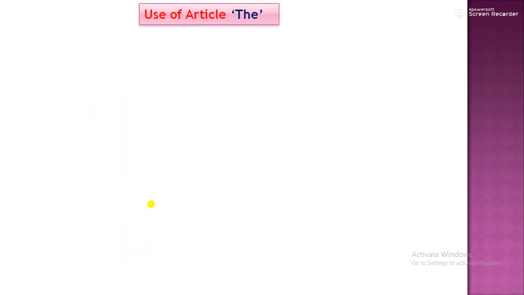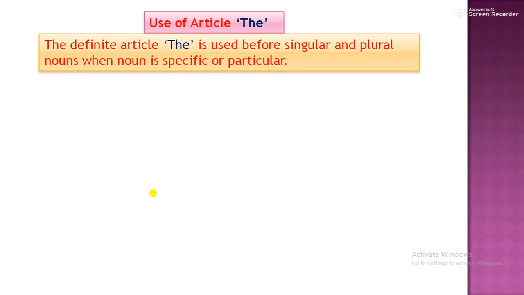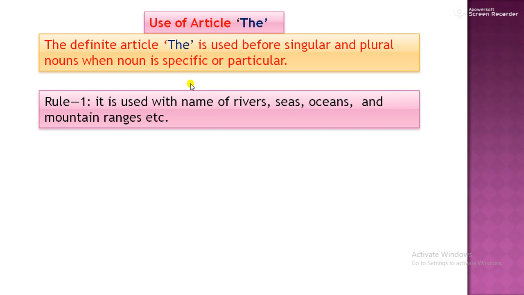So next is use of article The. Article The is the definite article, and it is used before singular and plural, both countable and uncountable nouns, when the noun is specific or particular. So it is used with specific, particular, unique nouns, things or persons. Now see the rules.